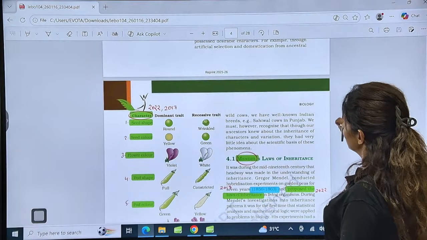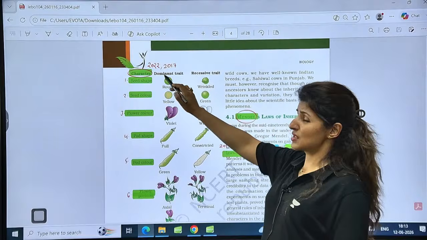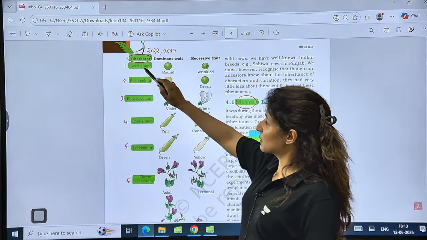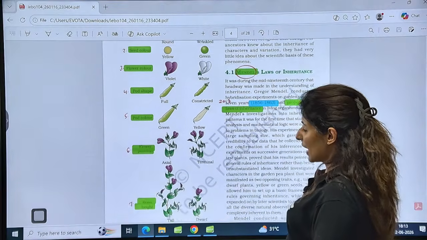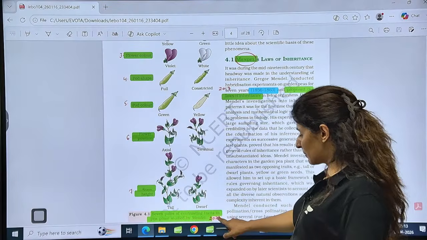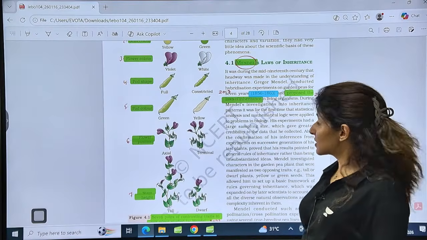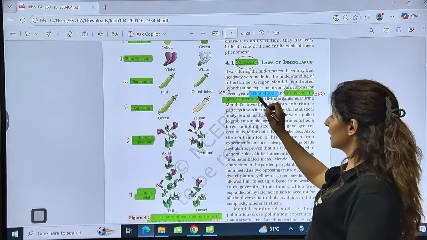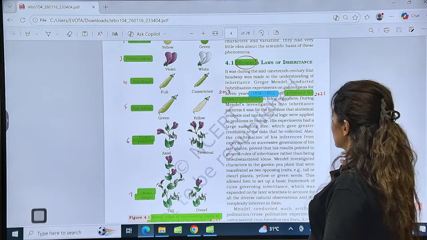Alright, guys. Mendel, the father of genetics. How many characters did he study? A simple question. 7 characters. Which were the characters that he studied? The 7 characters studied by him: seed shape, seed color, flower color, pod shape, pod color, flower position, and plant height. The 7 pairs of contrasting traits in pea plants studied by Mendel. 2022 question. So, how many years did he give to the study? 7 years in 2017. The years also should be clear. 1856 to 1863. And he proposed these laws of inheritance.